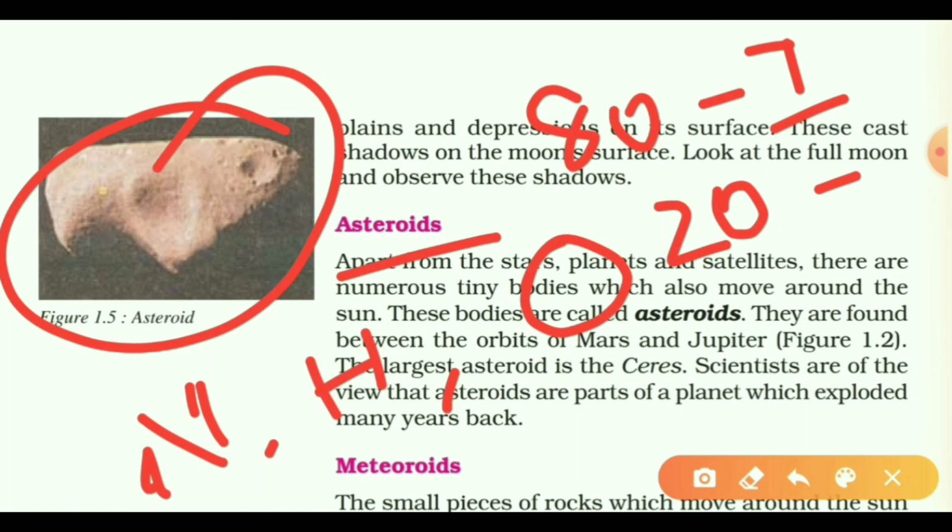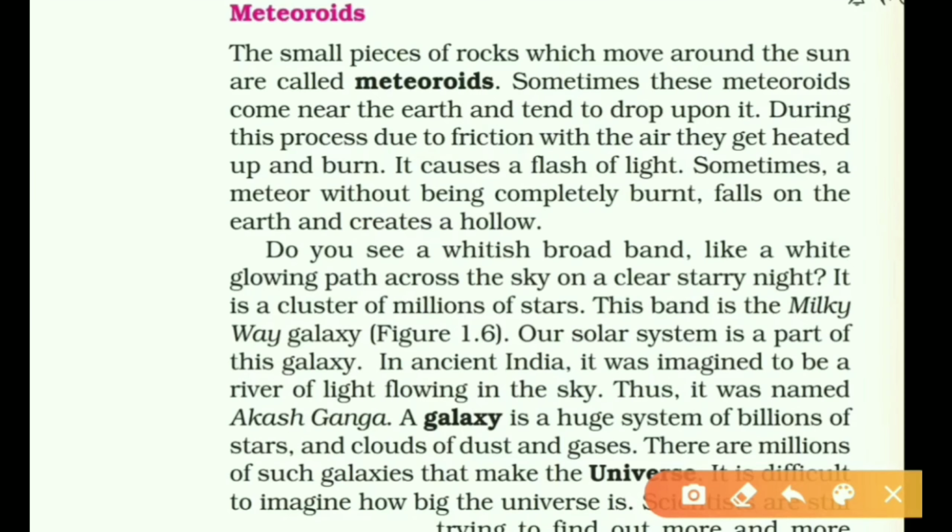Now let's discuss meteoroids. Meteoroids are small pieces of rock which move around the sun. Sometimes these meteoroids come near the earth, and due to friction they get heated up and burn. This is the reason we see a flash of light.